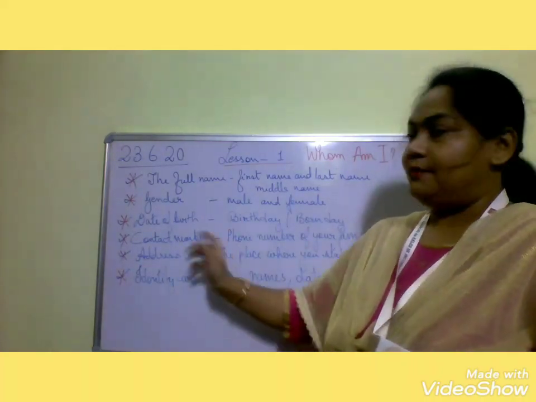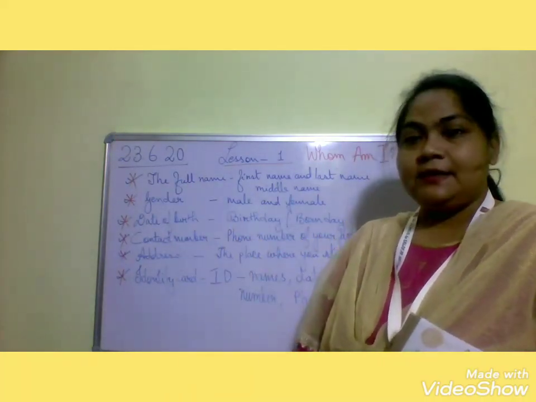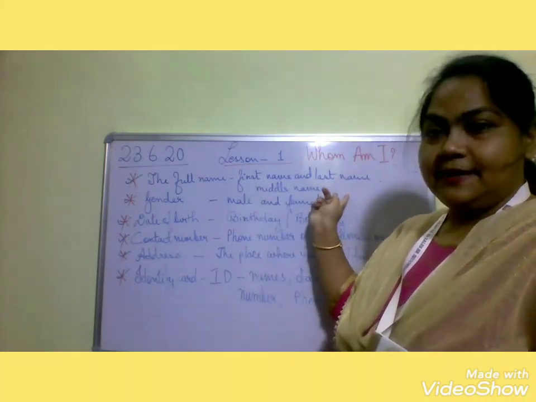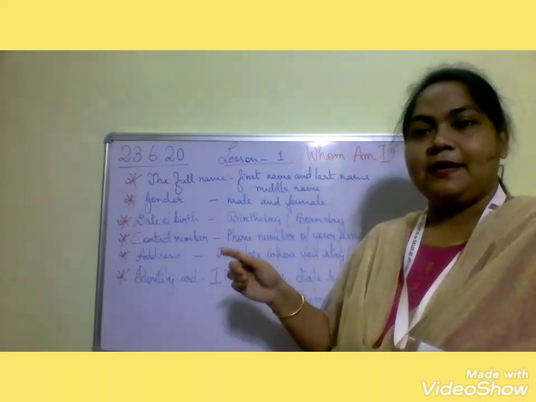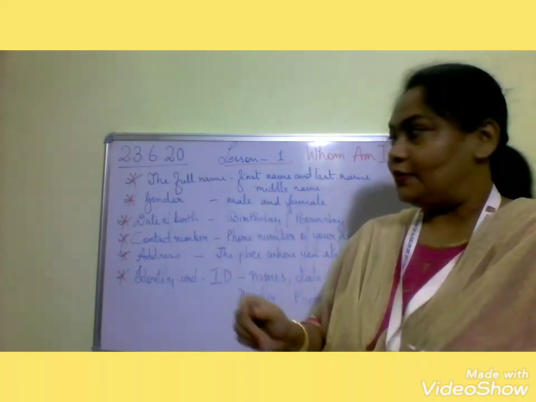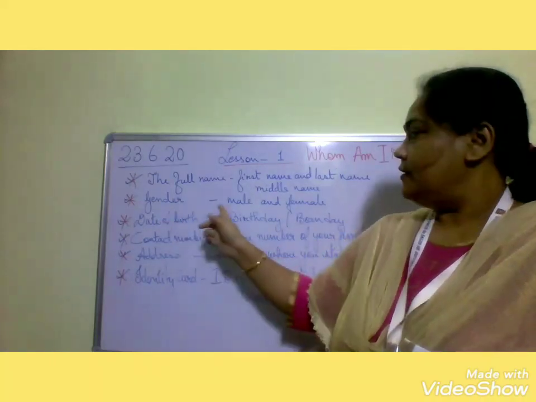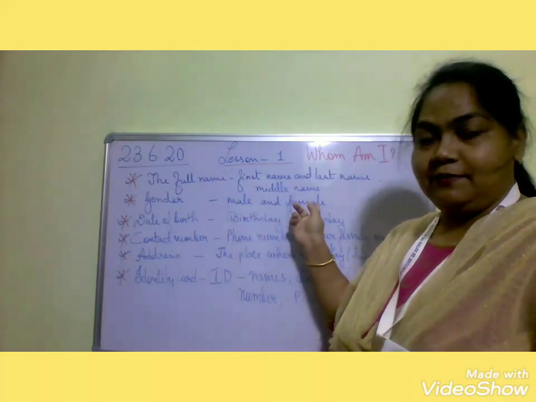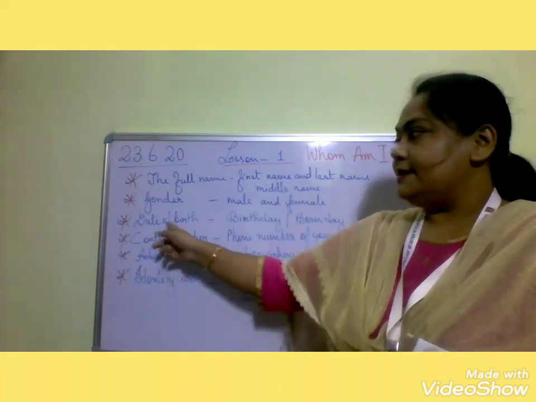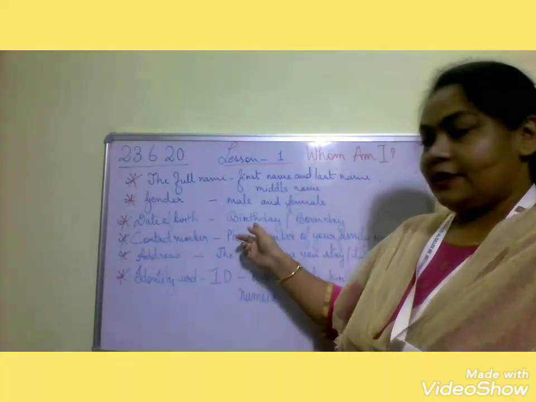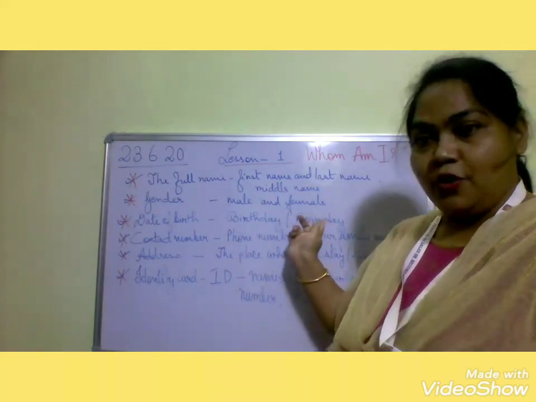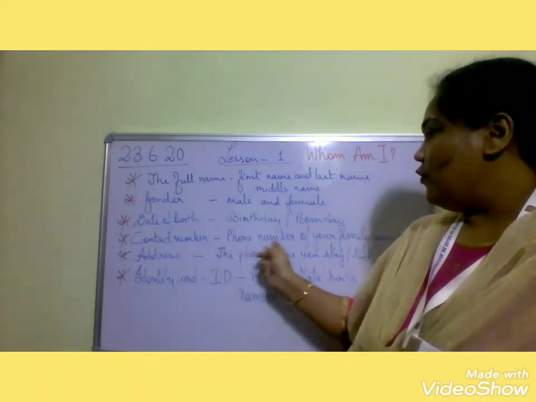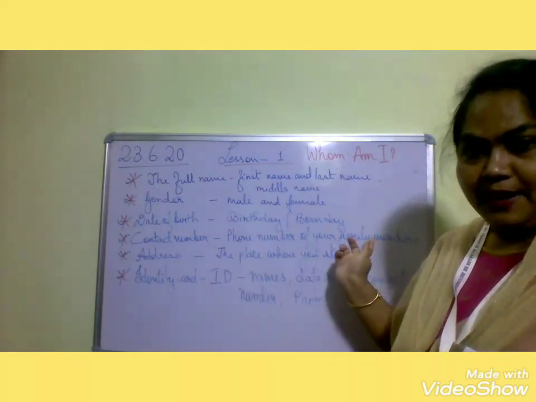I have written here. Number 1, the full name. The full name has two parts, first name and last name, but in some cases there might be a middle name also. Then comes the gender, male and female, male for boys and female for girls. Then comes date of birth, your birthday, the day when you were born. Then comes the contact number, the phone number of your family members.